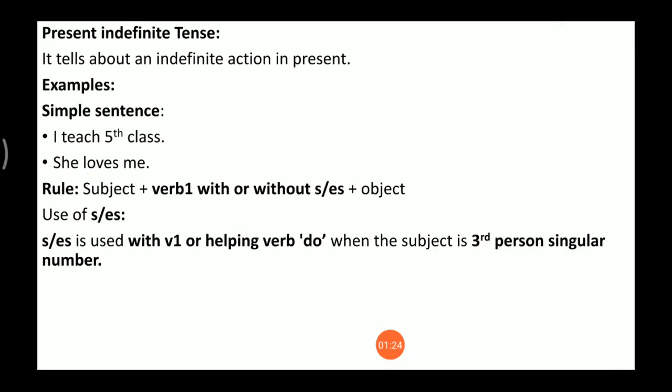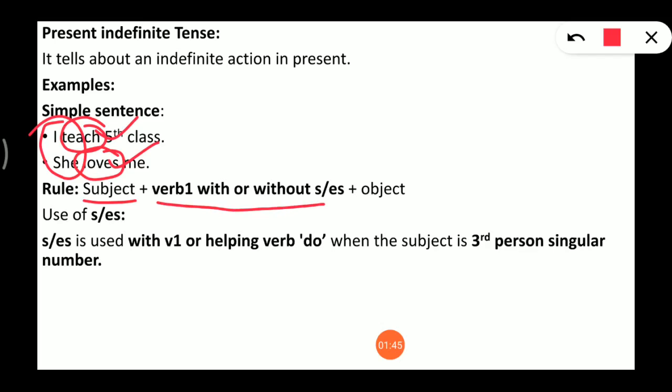Now look here, the rule will be: first of all subject comes, then after comes verb 1. It can be with or without s or es. Here it is with s or es, and here it is without es. So first verb with or without s or es will be there, then after comes object or other words.